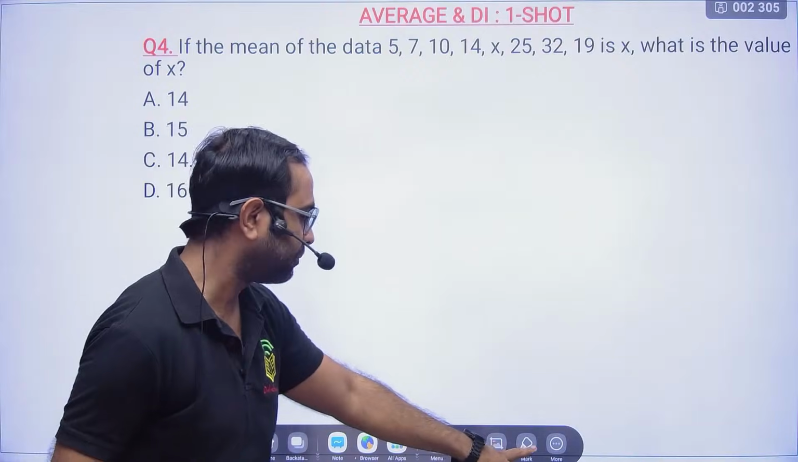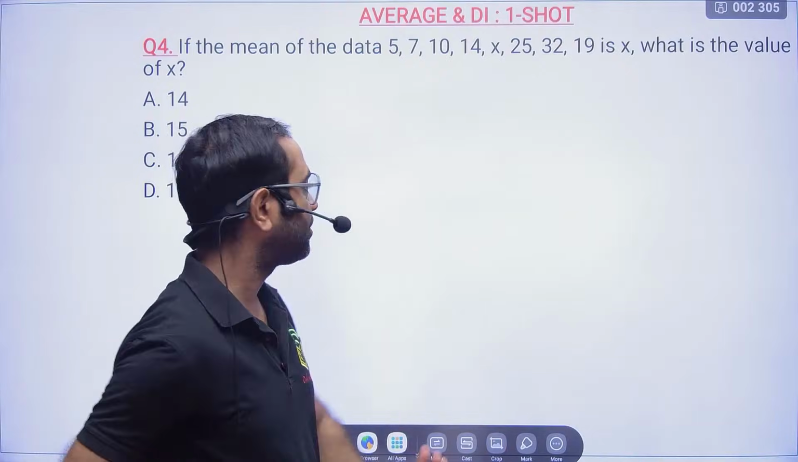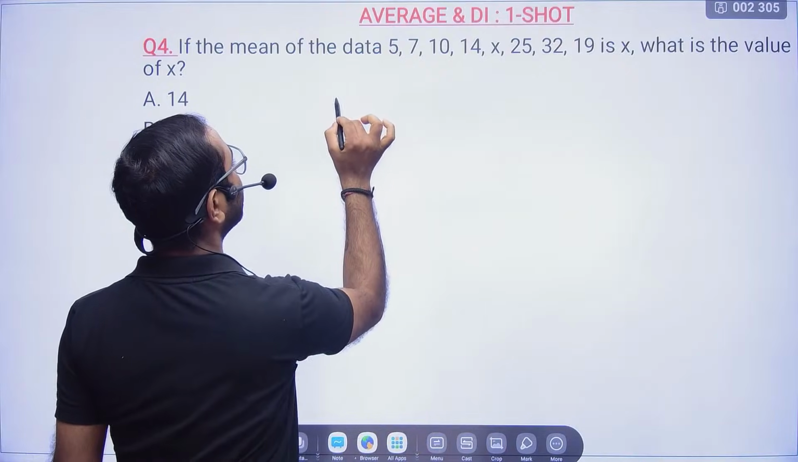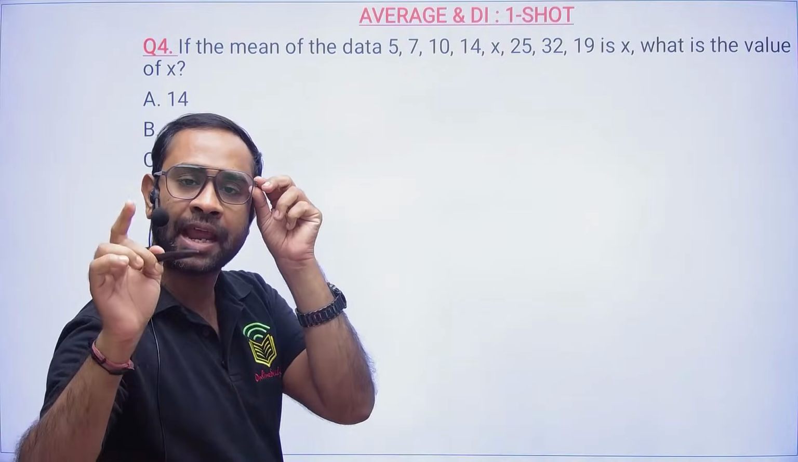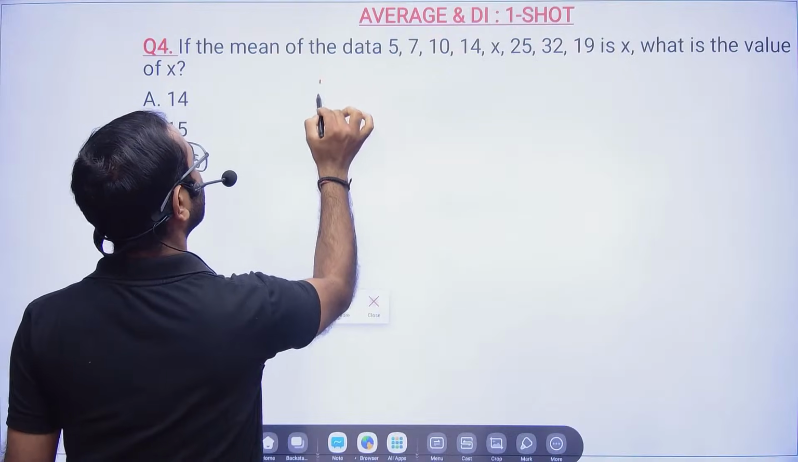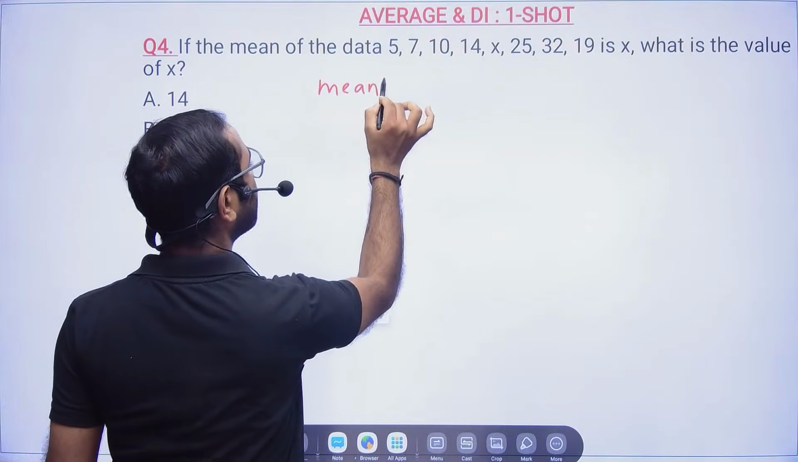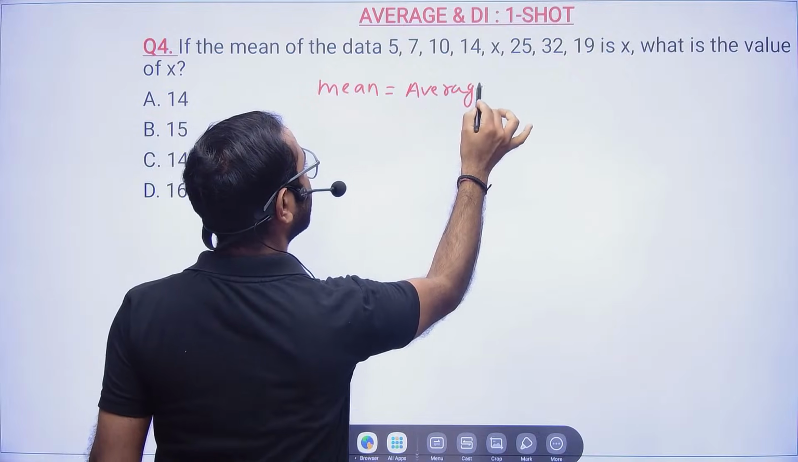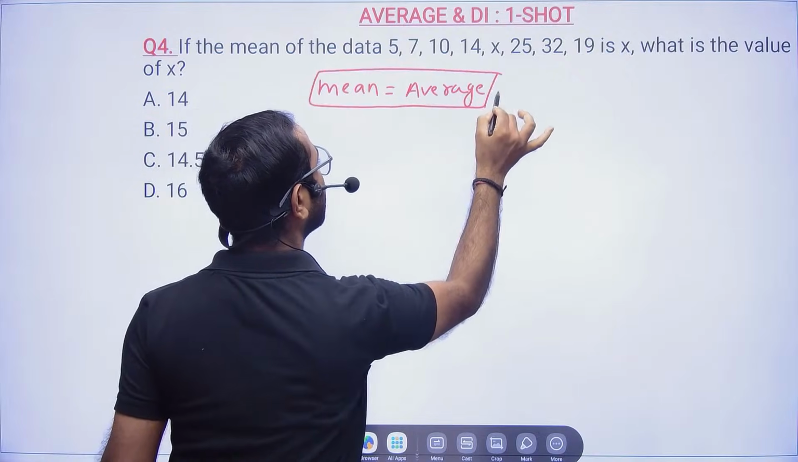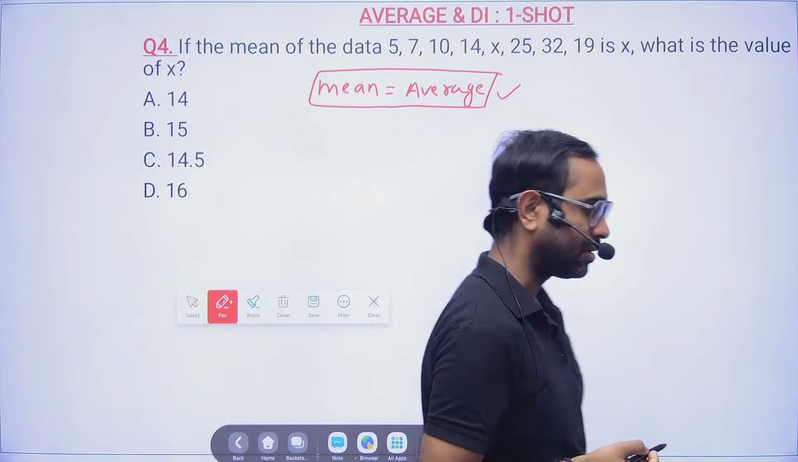So next question, mean. Mean and average are the same. So don't get confused, because mean, median and mode are in statistics. Mean will always be equal to average wherever it is. Even if it is in statistics or in average, mean is mean.